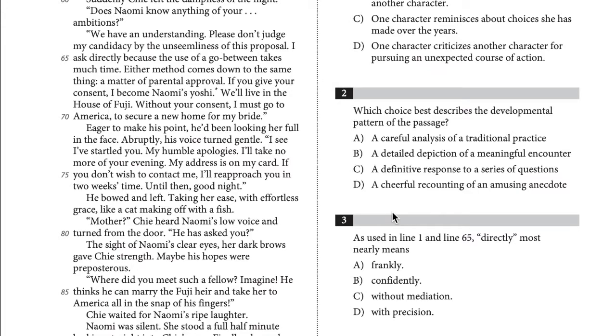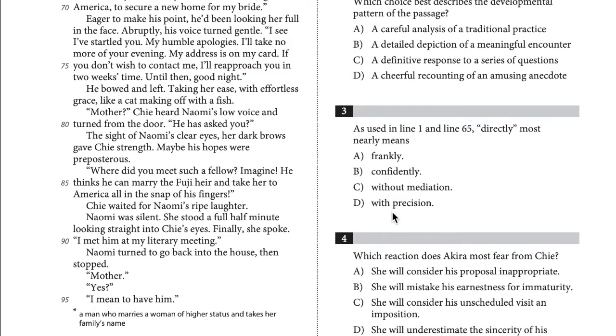Okay, let's move on. Question 3. So C is the best answer for this question. So Akira, in line 1, Akira came directly, breaking all tradition, when he approached Chi and asked to marry her daughter.